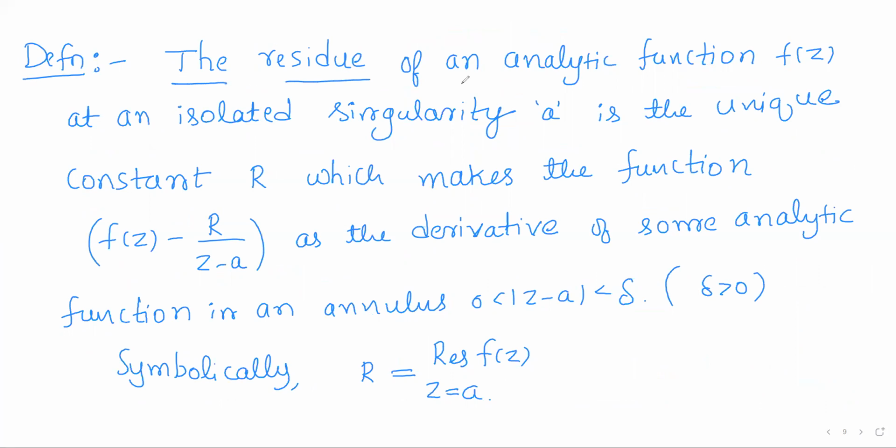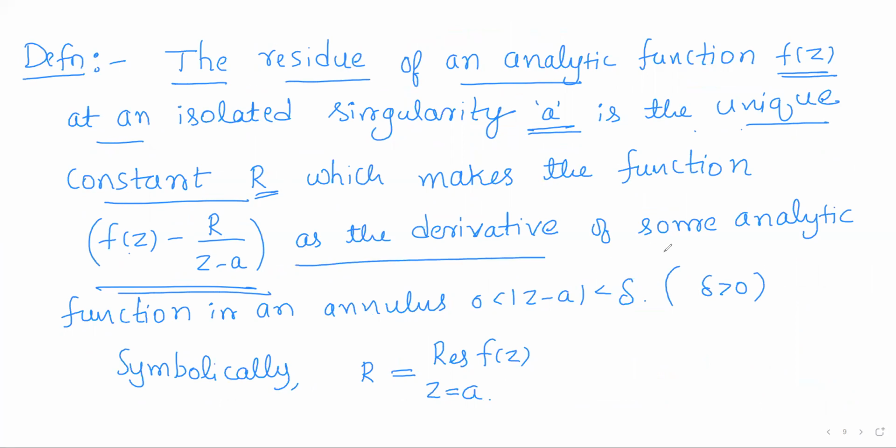The residue of an analytic function f(z) at an isolated singularity a is the unique constant r, a number r, which makes the function f(z) minus r by (z minus a) the derivative of some analytic function in the annulus 0 less than modulus of z minus a less than delta.